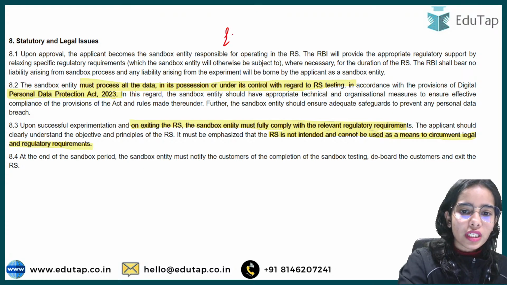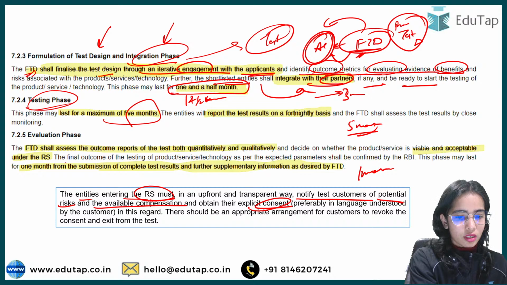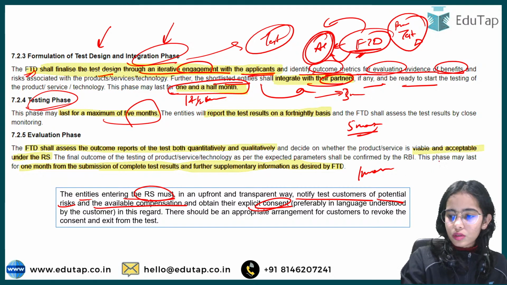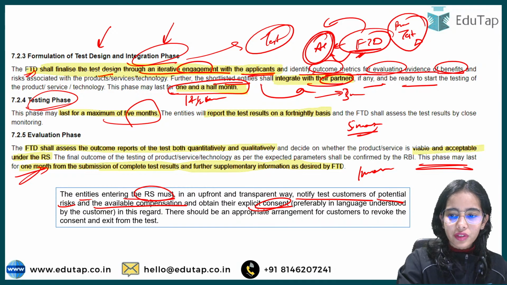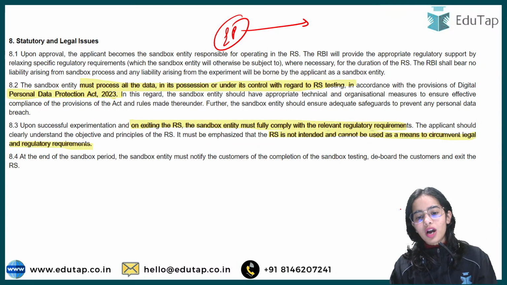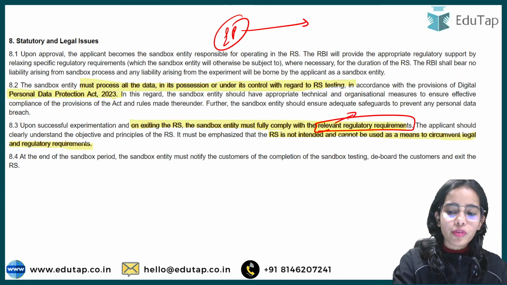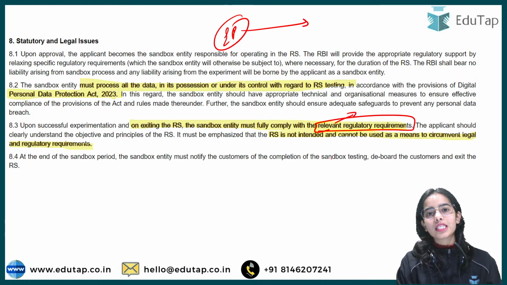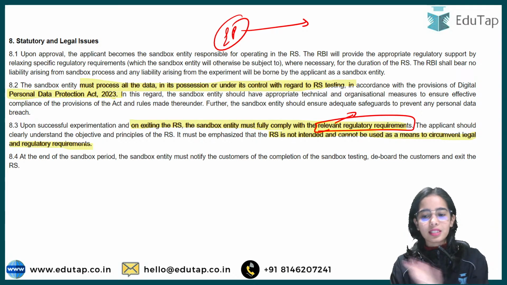Okay, so after the evaluation phase, the 9 months will finish. So this is 3 months, 5 months and 1 month. So the 9 months will finish and the entity will have to exit the sandbox. So after exiting the sandbox, the relevant regulatory requirements will have to be followed by the entity. The relaxations that were present in the sandbox will not be present after exiting, as easy as that.